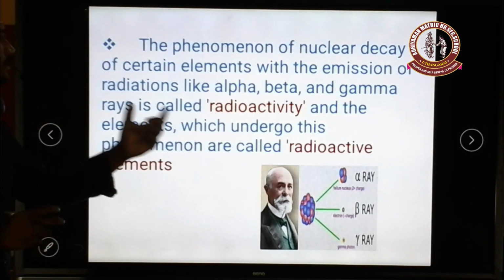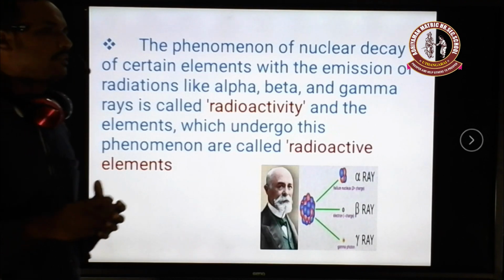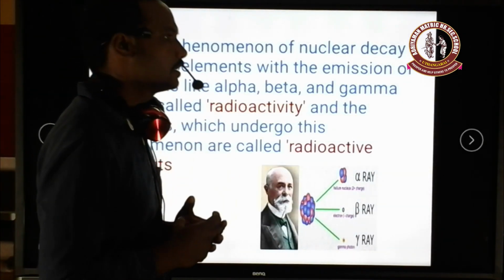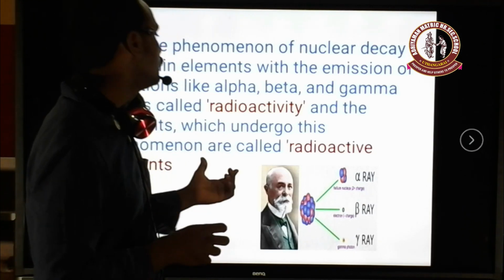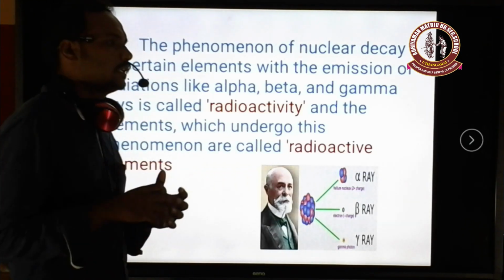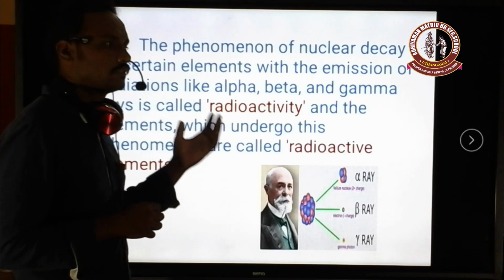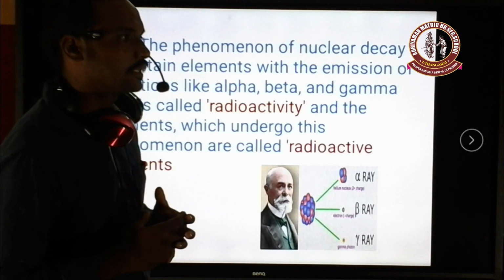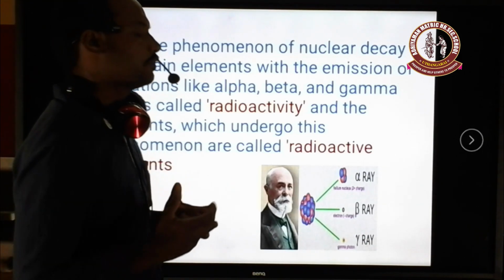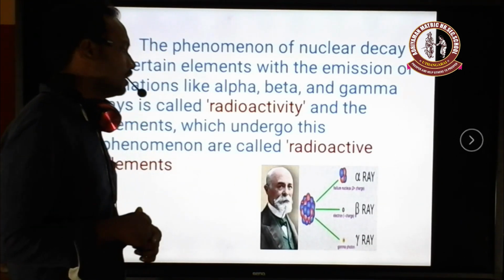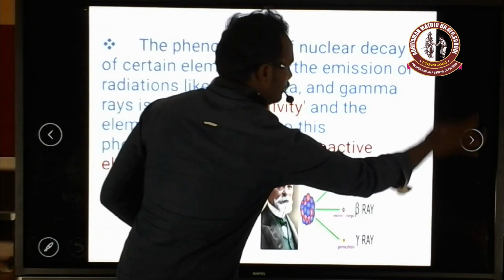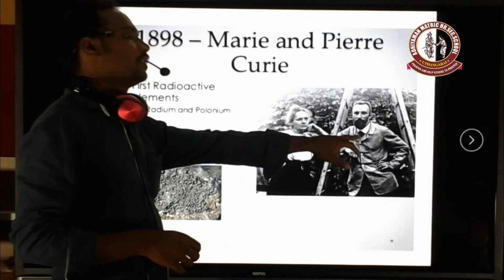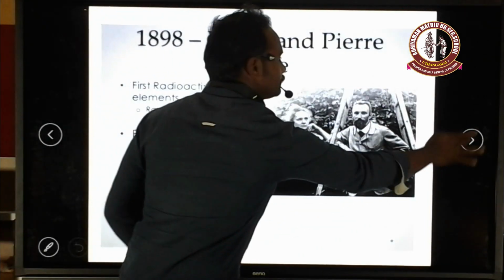Okay, and what are radioactive elements? They are simply those elements that emit radiations by going through a decay process. Those elements or materials are called radioactive elements. Examples of radioactive elements, as already seen, are uranium, radium, polonium and thorium. These materials emit radiation by the decay process, and are called radioactive elements. Okay, so next, the scientist Marie Curie and her husband Pierre Curie.